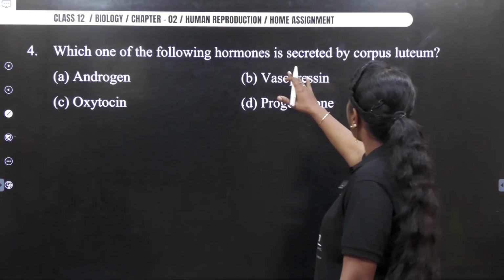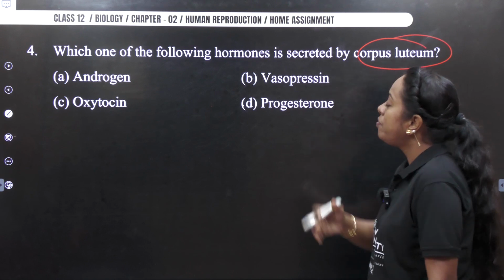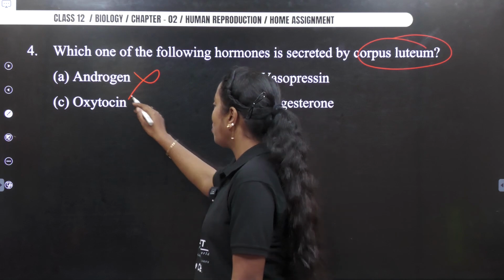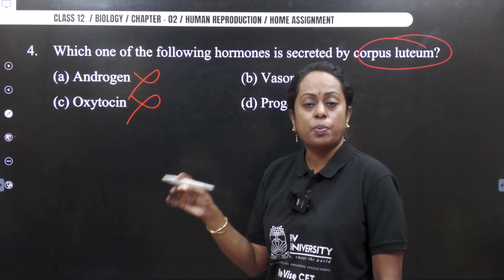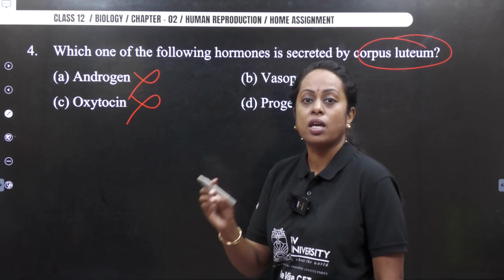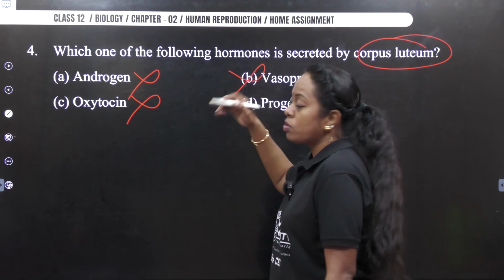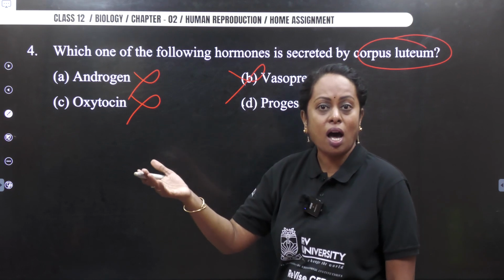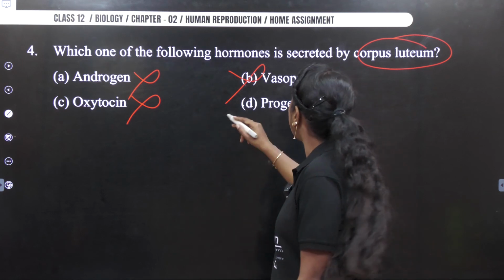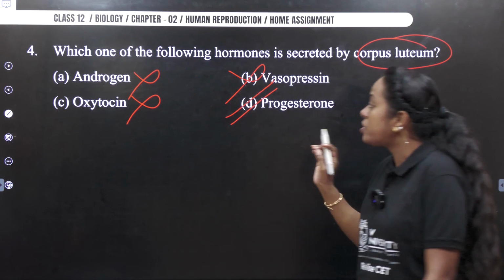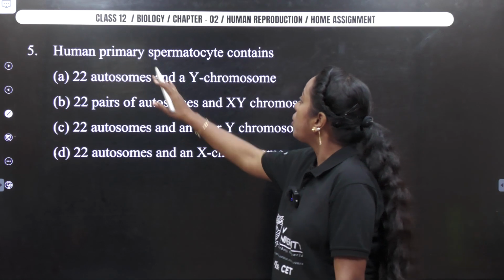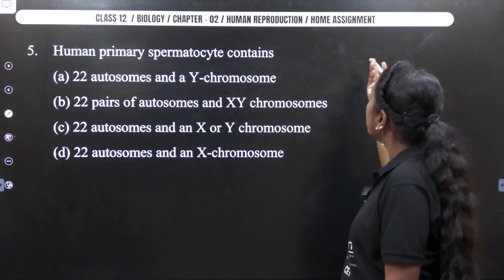Which one of the following hormones is secreted by corpus luteum? Definitely it is progesterone. It's not going to be testosterone, androgen, or oxytocin. Oxytocin is produced from hypothalamus neurosecretory cells and stored in the posterior part of the pituitary. It's not going to be vasopressin because vasopressin is the other hormone secreted from which one? The hypothalamus part, stored in posterior pituitary. So thereby our answer is progesterone, and I hope that even you have marked the answer progesterone. Next, human primary spermatocyte contains what?